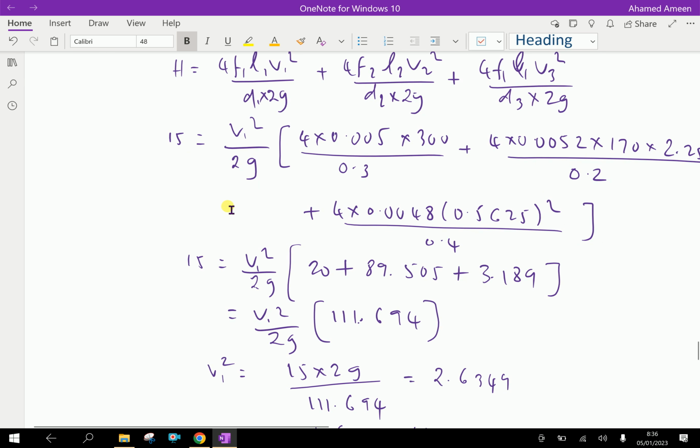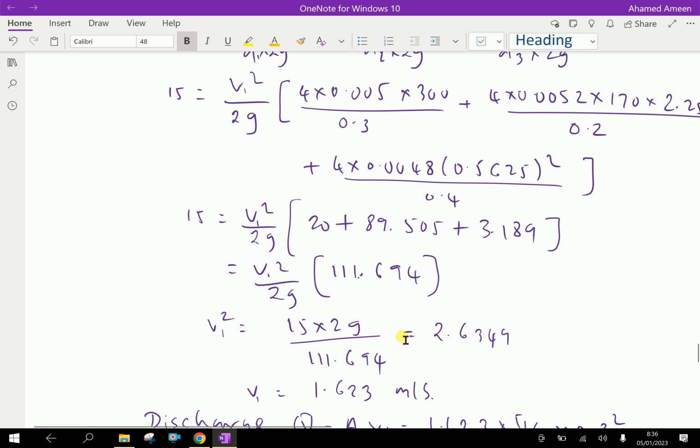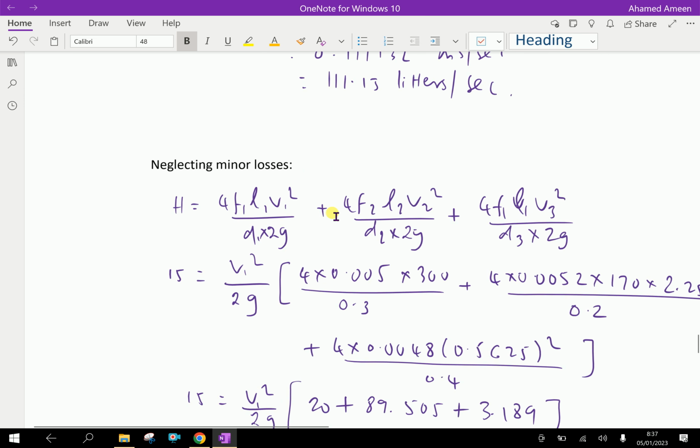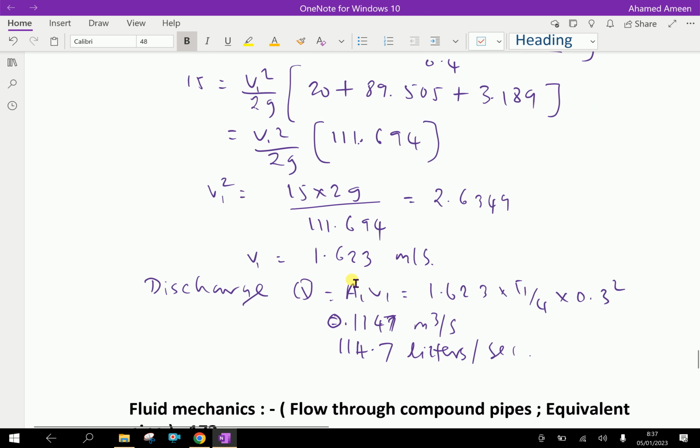Now 15 equals V1 squared by 2g into these calculations: 20 plus 89.505, 3.189, adding all gives 111.694. So we have V1 squared equal to 2.6349.